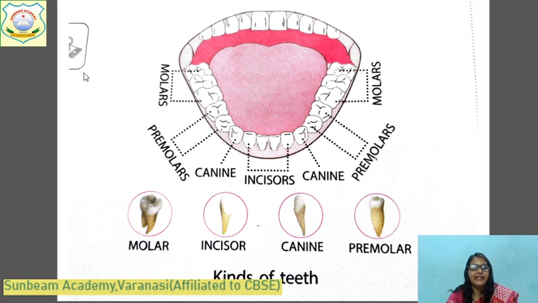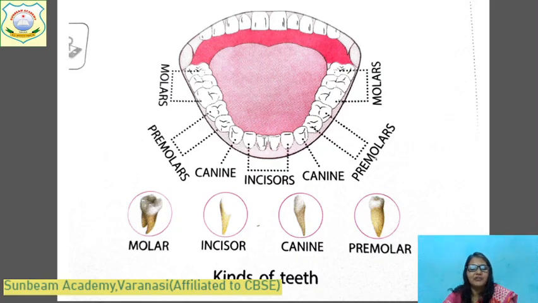Let's read about the different types of teeth, kinds of teeth. We have made the teeth model, and we read also there are mainly 4 kinds of teeth: molars, incisors, canines and premolars. They have different shapes, different numbers, different sizes, because they do different work. Incisors are present in front. Okay, you can see in this picture they are 4 in number in the lower and 4 in the upper jaw, and they help in cutting the food.